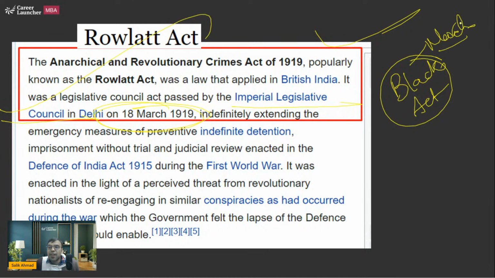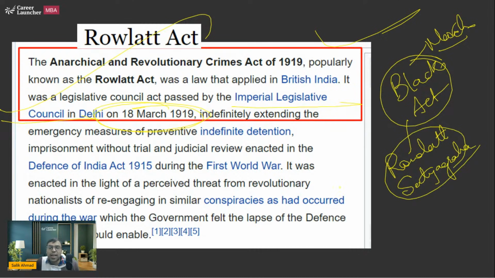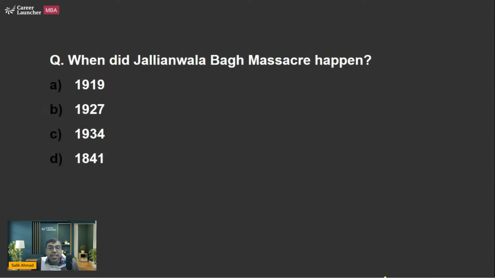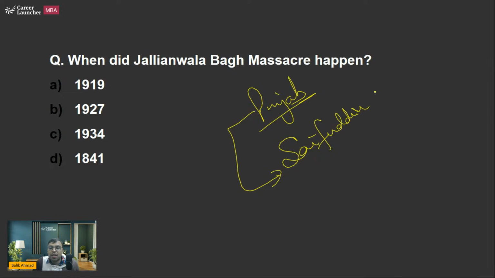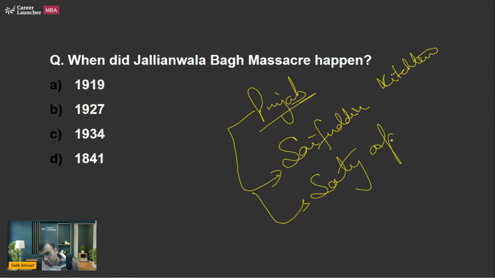In the entire India, there were Rowlatt Satyagraha, which is considered as the first All India Satyagraha, because Champaran, Ahmedabad, Kheda were limited to that particular district. So this is first All India Satyagraha of Gandhiji. All India protest, right? What happened was, when this All India Satyagraha happened in Punjab, there were two leaders. Their name were Saifuddin Kichlew and Satyapal. These were again protesting against British in Punjab, against this Rowlatt Act. So these two were arrested.